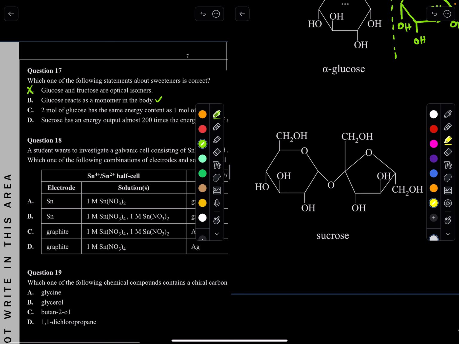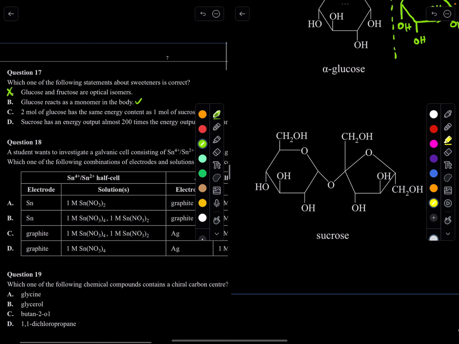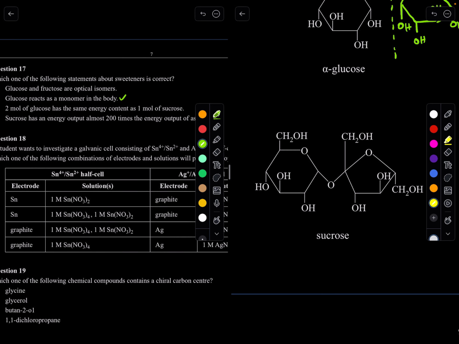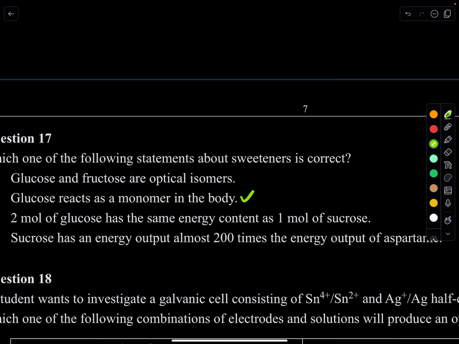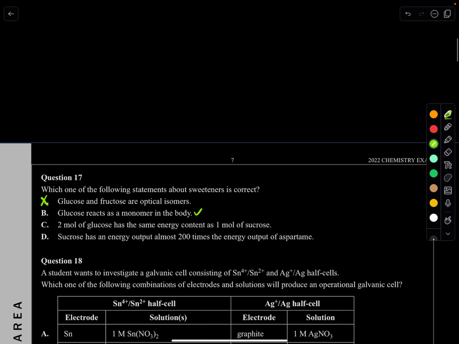So of course, 2 moles of glucose is not going to have the same energy content as 1 mole of sucrose, because fructose has a totally different energy content, and glucose also has a different energy content. When you combine the two, sucrose is overall different, whereas 2 glucoses are not going to be the same. So we can put a cross on that.